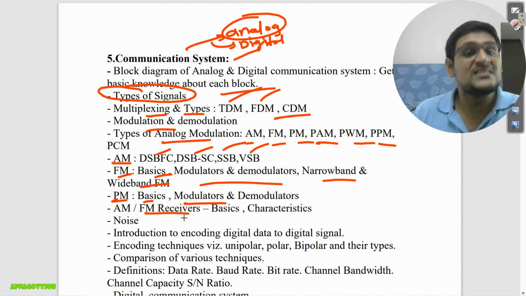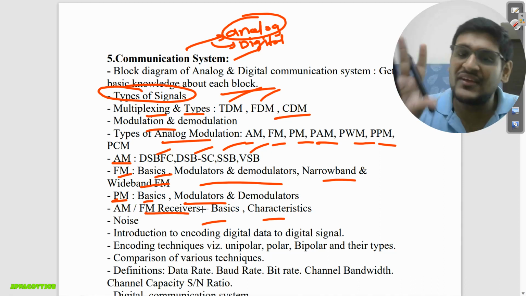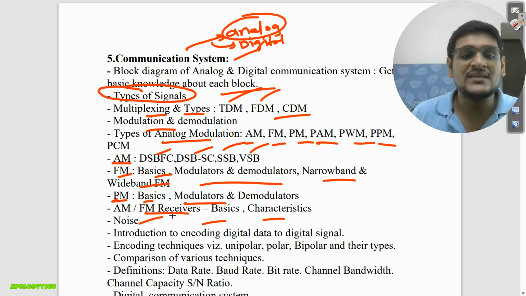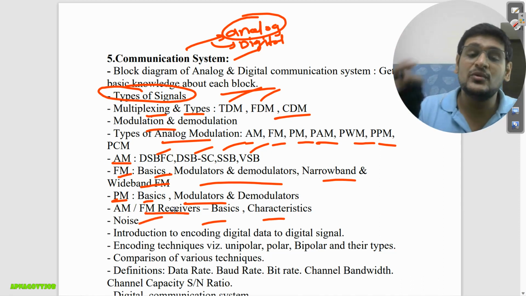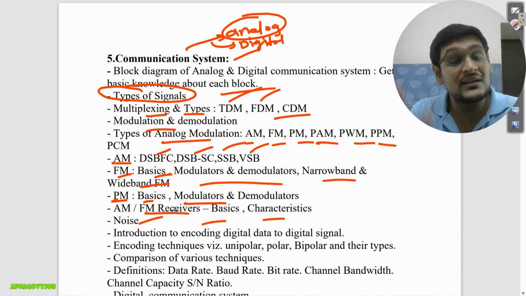Then AM FM receivers, you need to study the basics, characteristics of that, what are the features, and various parameters. That definition is required only. Noise: what is noise? Basically when you transmit the signal, noise will occur, and because of noise what will happen. What are the different types of noise, you should have every information.